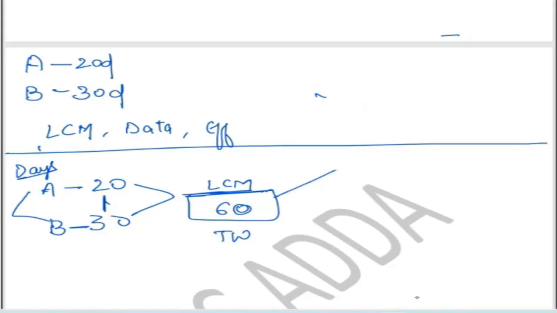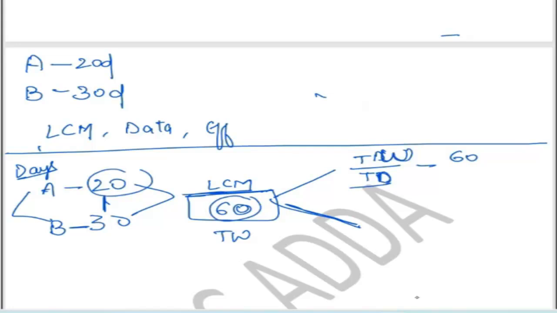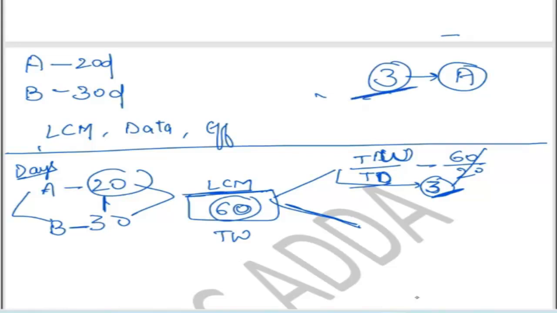Then you have to find the efficiency, and for efficiency, you divide total work upon total days. It means you have total work 60 and total days 20. Divided, the efficiency of A is 3. A is doing 3 work in a day. This efficiency shows a person's work for a day only. If I write that efficiency of A is 3, it means 3 per day, 3 work per day.